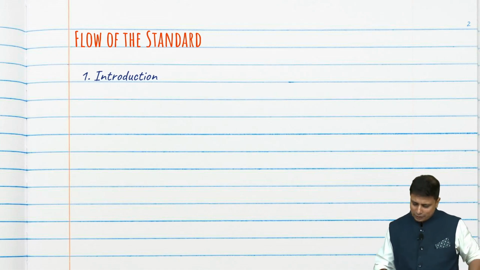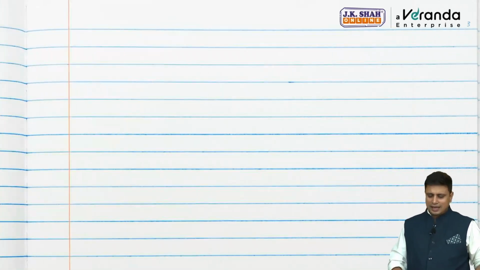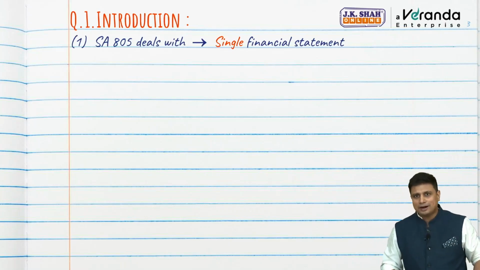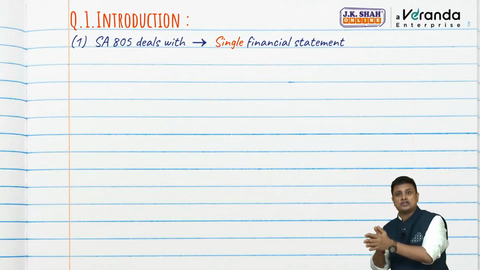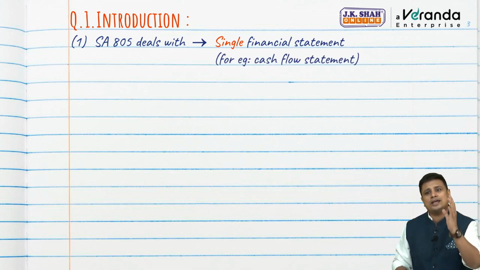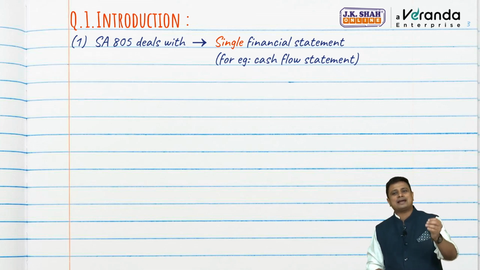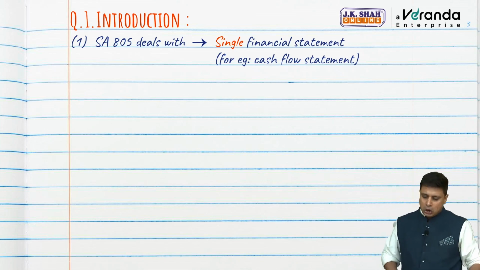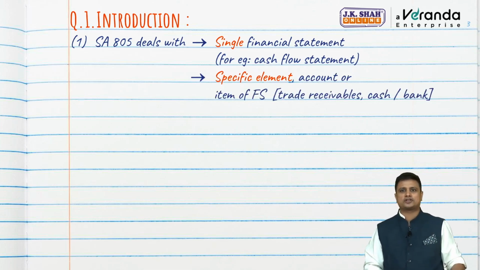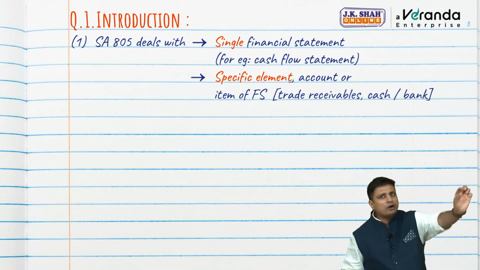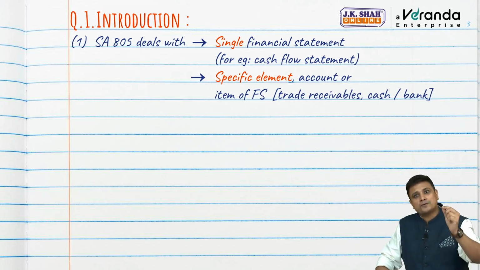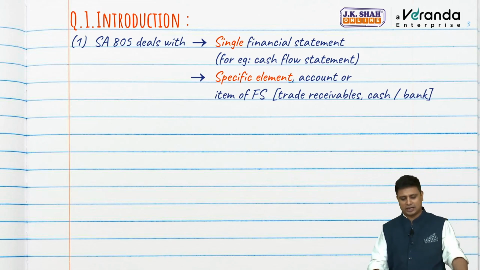Firstly, let us understand what is SA 805. SA 805 deals with what? Single financial statement. A complete financial statement consists of balance sheet, P&L, cash flow. Let us say you are appointed to audit only and only the cash flow statement. This will be called a single financial statement. Or you are appointed to audit a specific element, account or item of a financial statement. Let us say you are auditing only trade receivables, only and only cash. This is called an audit of specific elements, accounts or items of a financial statement.